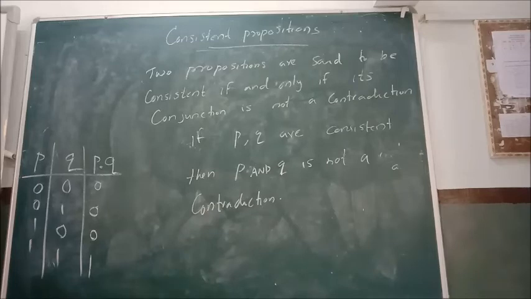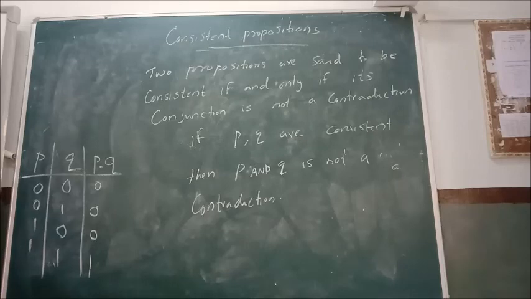We can find the converse by interchanging the antecedent and the consequent. That is, P implies Q can be written as Q implies P. That is the converse. For the inverse, we find the negation of the antecedent and the consequent. That is, P bar implies Q bar. Then we have the contrapositive. In contrapositive, we interchange antecedent and consequent and find the negation. That is, Q bar implies P bar is the contrapositive.